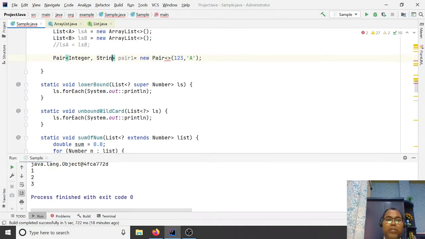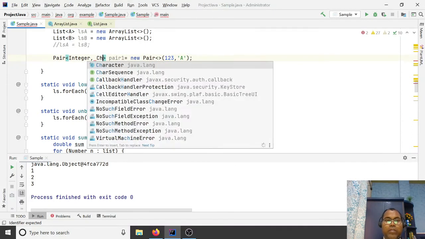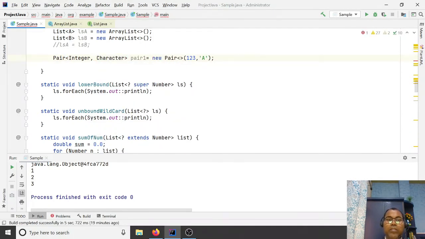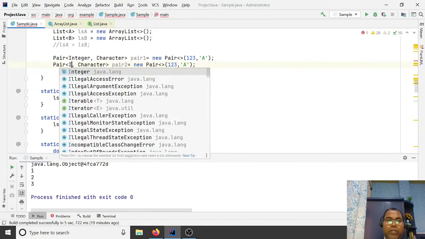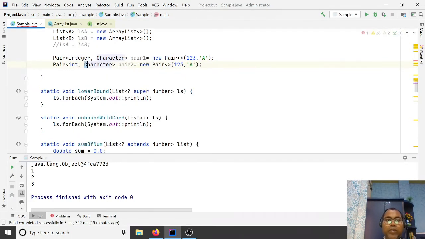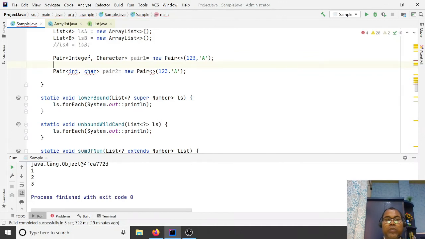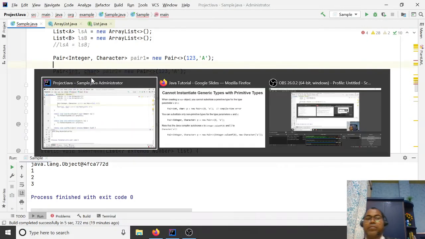Okay, string, this is the character. Okay, this is allowed, but you are trying to say here I'm going to use a primitive int and primitive char. I think auto casting happen, no. And for the type argument you cannot specify a primitive, it is a compile time error.